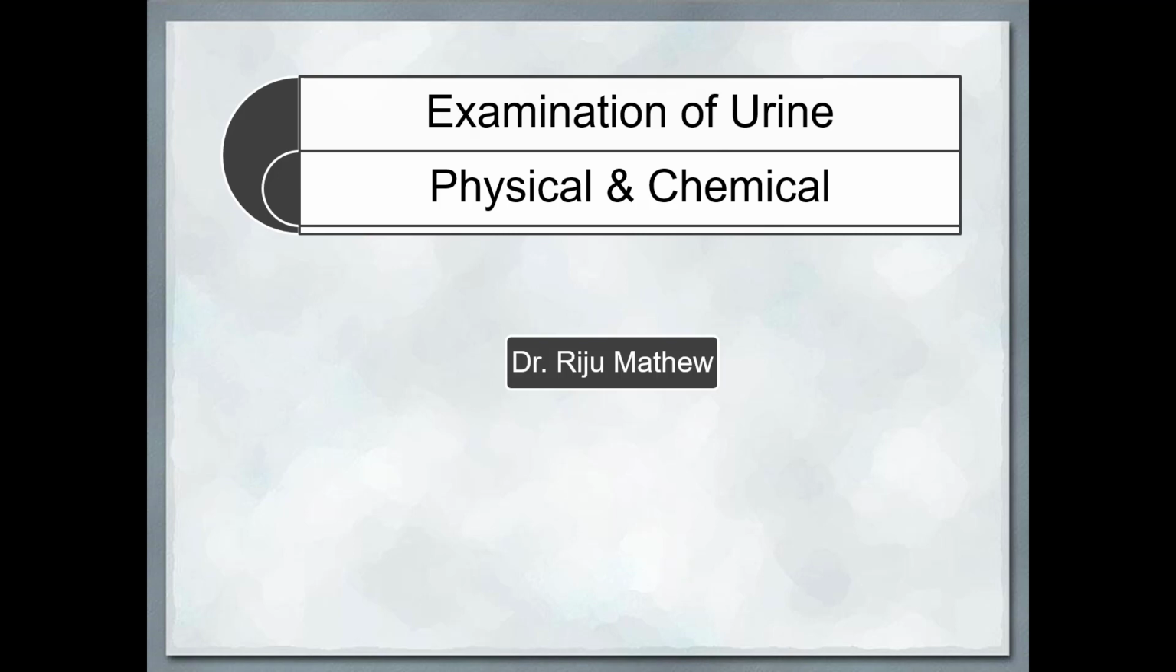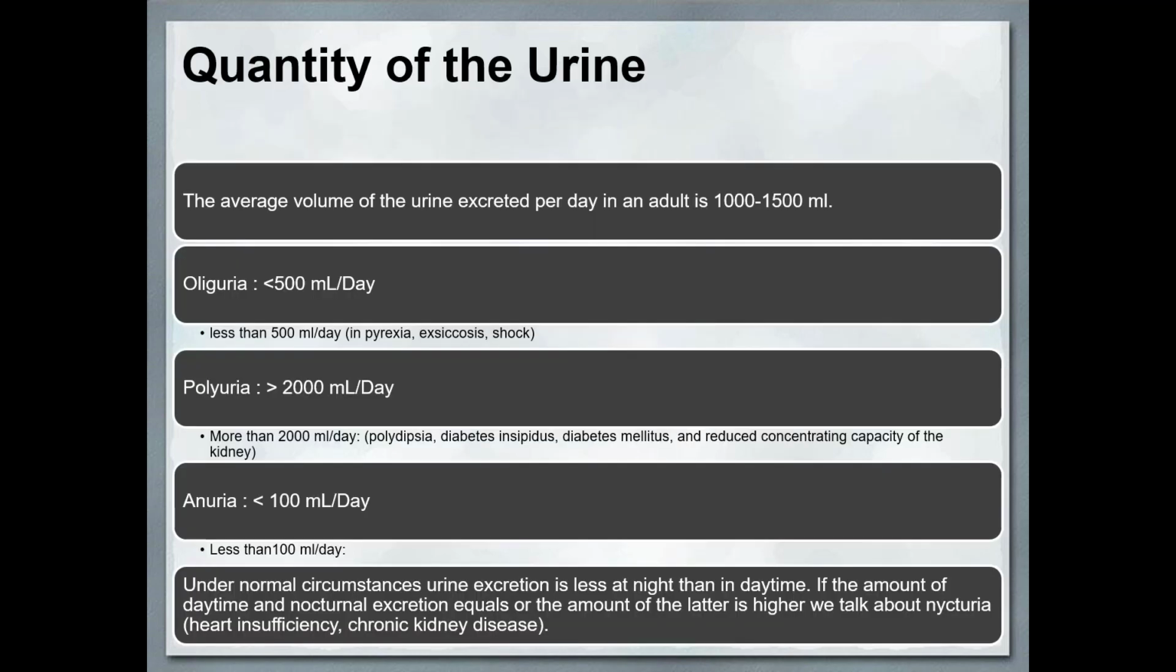I'll rush through these slides. This is physical and chemical examination of urine. The average volume of urine is 1000 to 1500, up to 2000 ml per day. When the urine volume is less than 500, it is known as oliguria, and when it is more than 2000, it is known as polyuria.